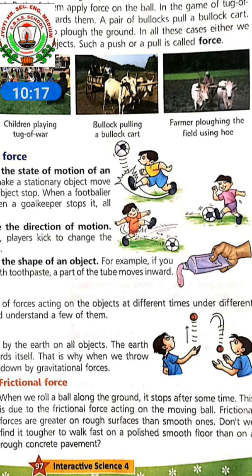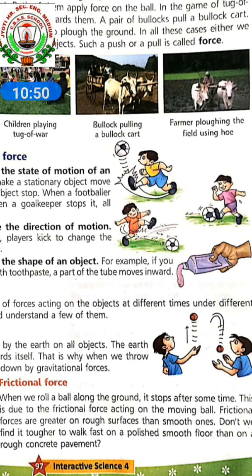Don't we find it tougher to walk fast on a rough concrete pavement than on a polished smooth floor? It is very easy to walk fast on the polished smooth floor than on the rough concrete pavement. So when we roll a ball along the ground, it stops after some time due to the frictional force acting on the moving ball.